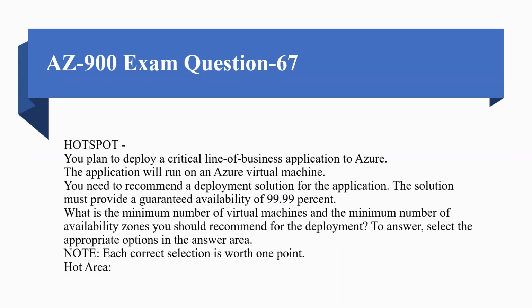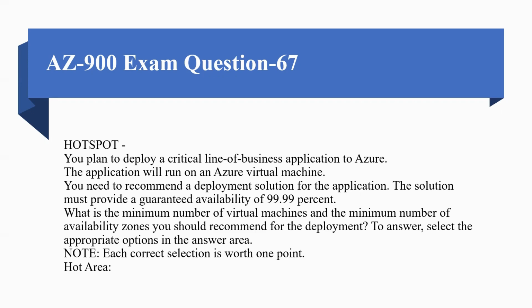Coming to question number 67, you plan to deploy a critical line of business application to Azure. The application will run on Azure virtual machines. You need to recommend a deployment solution for the application. The solution must provide a guaranteed availability of 99.99%. What is the minimum number of virtual machines and minimum number of availability zones you should recommend for the deployment?